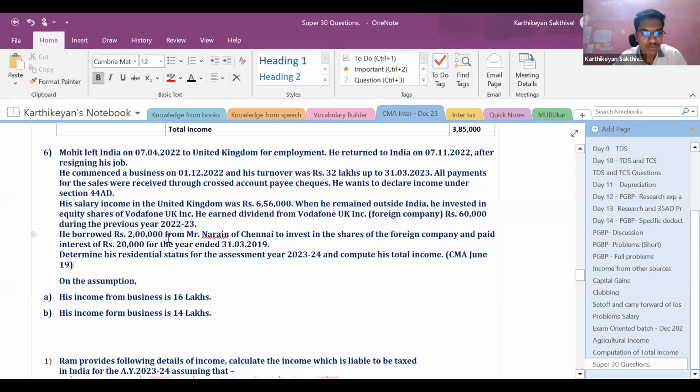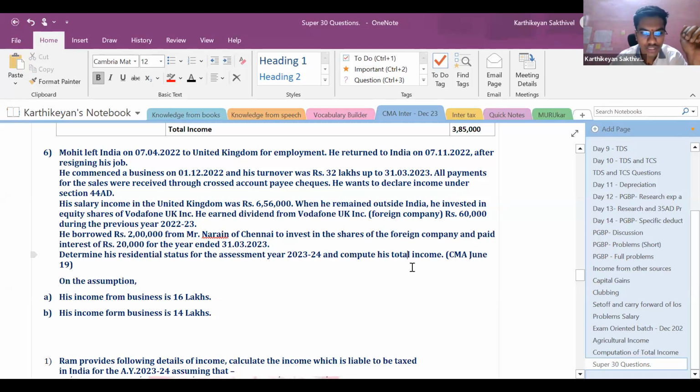He borrowed rupees 2 lakhs from Mr. Narain of Chennai to invest in shares of the foreign company and paid interest of rupees 20,000 for the year ended 31/3/2023. Determine his residential status for assessment year 23-24 and compute his total income.